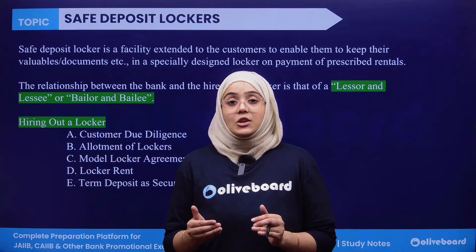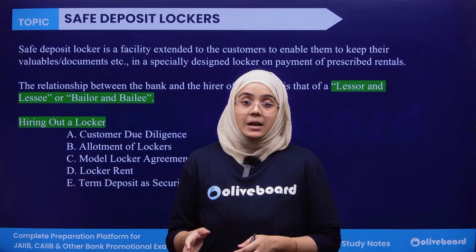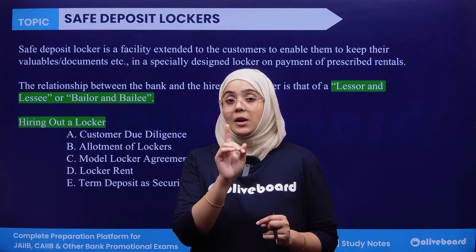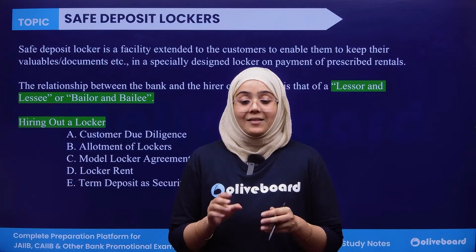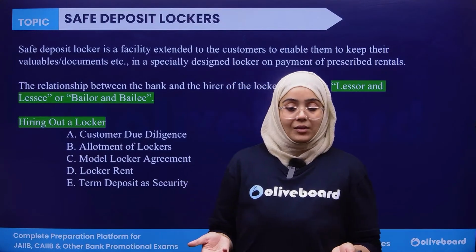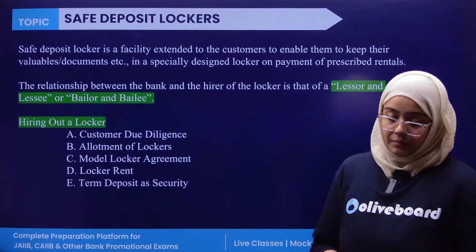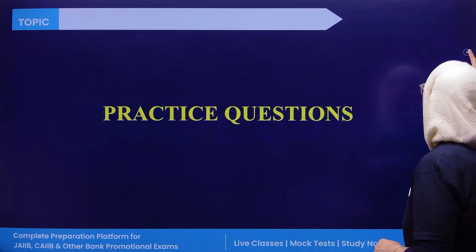And for this, the relationship is of lessor and lessee and bailer and bailee. This relationship concept I have already explained you in the first unit, banker customer relationship of the PPB. So you all know that safe deposit locker is there. So this is also the add-on services. Okay, that clear? So now let's start discussing some of the questions.